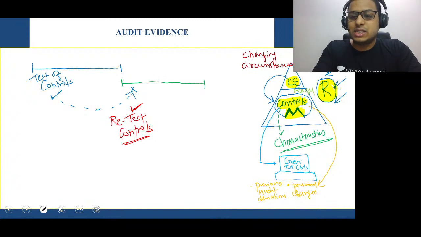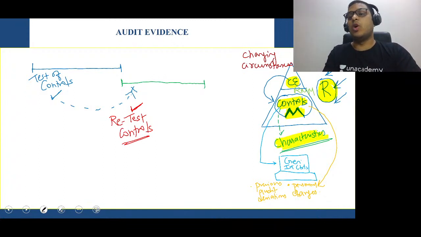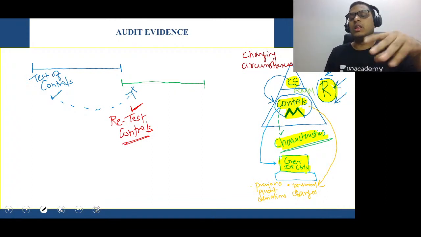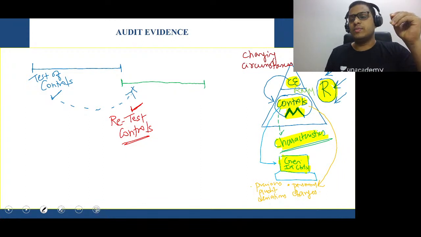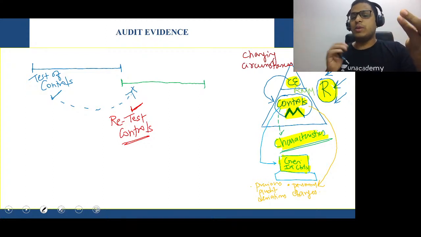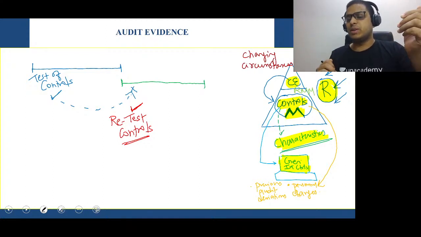So the characteristics of the controls are such that risk can be there. Like I told you, online manual controls, or if it is IT controls. Sir, if the general IT controls of the company are not working properly, then it is a big problem. For example, the organization does not have a firewall. So packets are not being checked. Packet means whatever you're downloading from the internet. So you don't know what virus is coming.